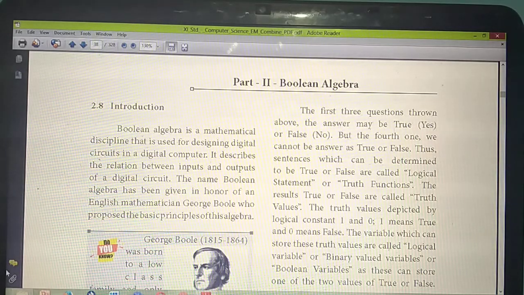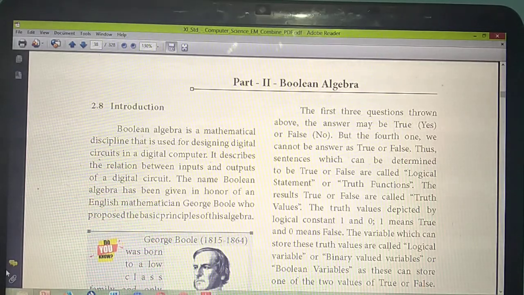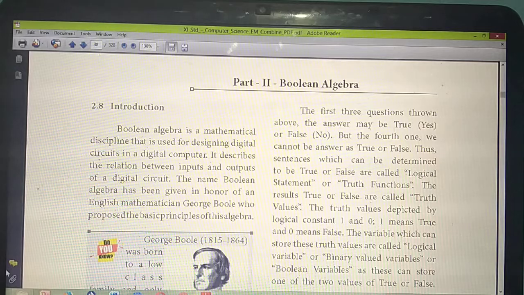Why are we using Boolean algebra? It is mainly used to design digital circuits. Have you seen a motherboard? If you have checked a remote, you might have seen one green colored board. Inside that a circuit board is there. Inside the remote, in your mobile phones, in any digital or electric things, one digital circuit board will be there. Boolean algebra is mainly defined for designing such kinds of digital circuits.